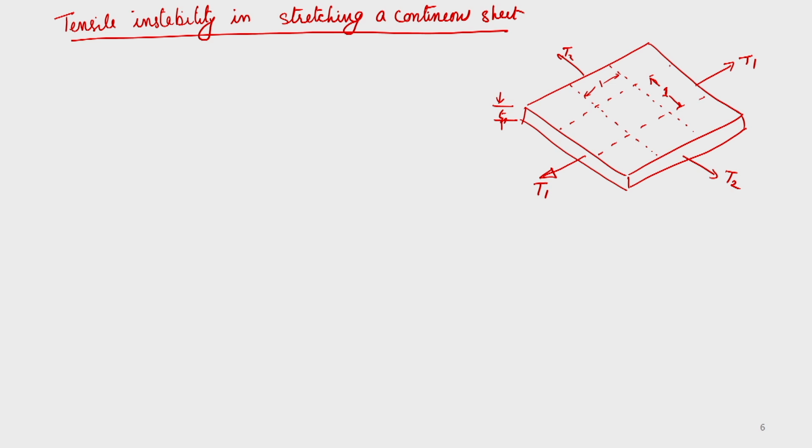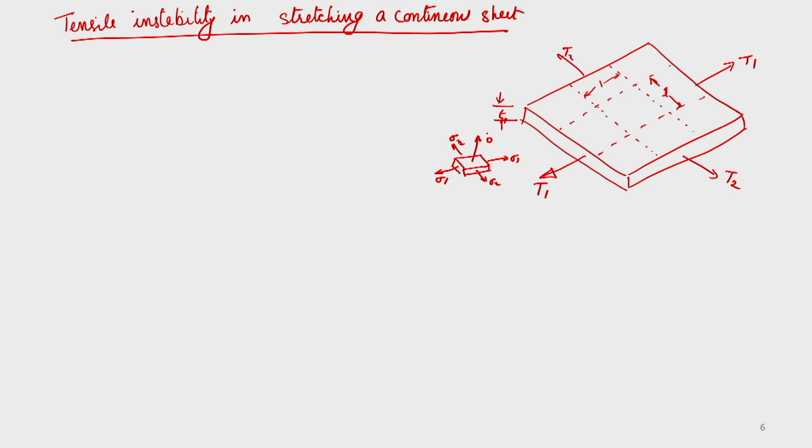If I take a small element from that and look at the stresses, this is sigma 1 and this is sigma 2, and sigma 3 will be 0.